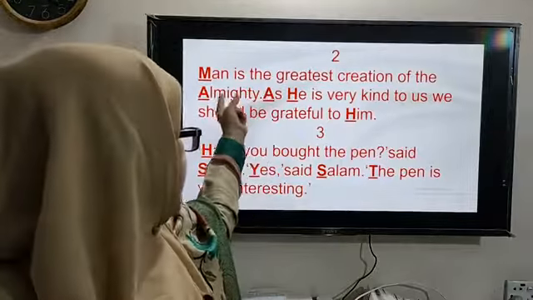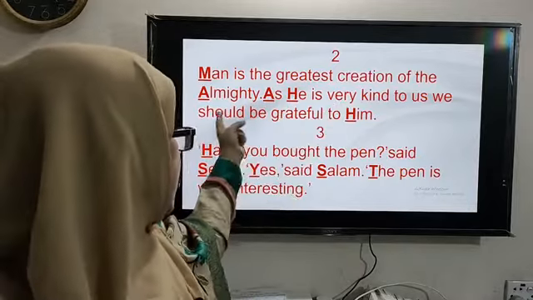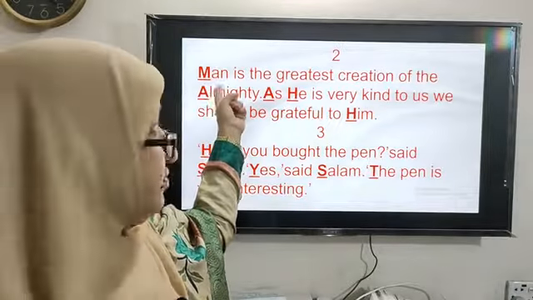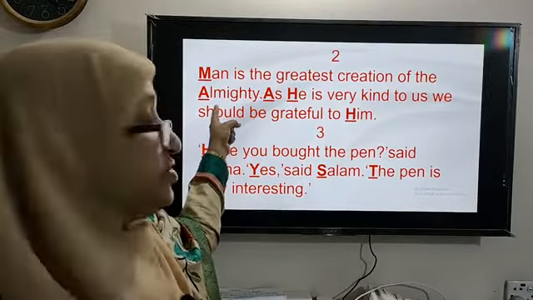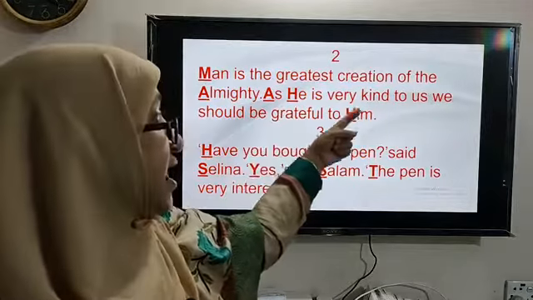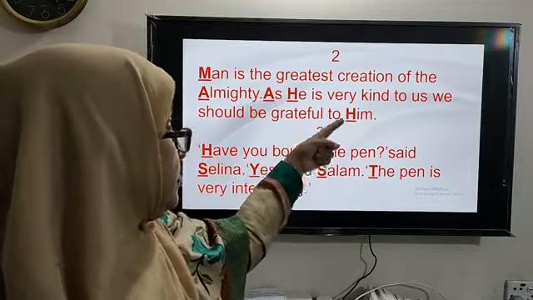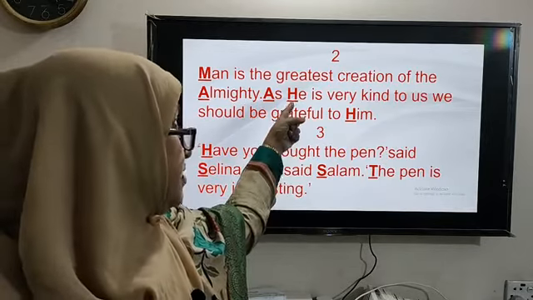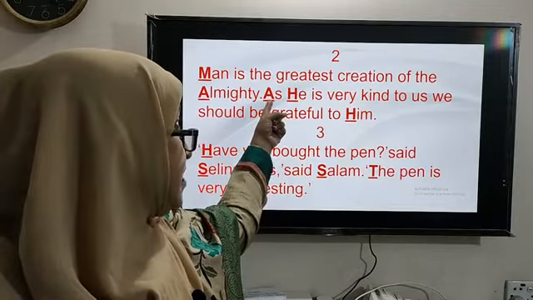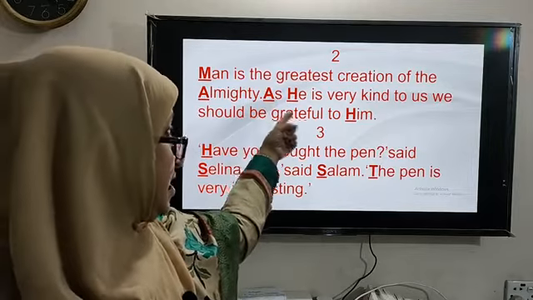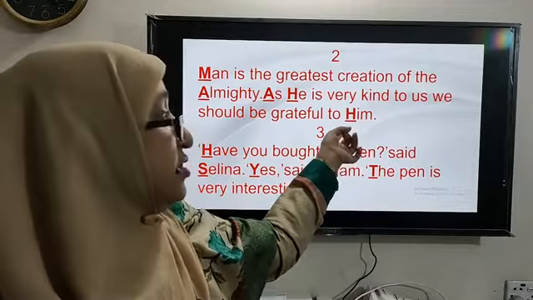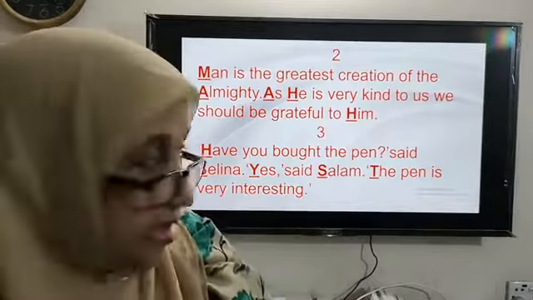Look at number 2. Man is the greatest creation of the Almighty. So M is capitalized here as it is the first letter of the sentence. Almighty, as it refers to our Creator, is capitalized. As He is very kind to us, we should be grateful to Him. He refers to our Creator, so H is capitalized, and A is capitalized as the first letter of the sentence. Him refers to our Creator, so H is also capitalized here.